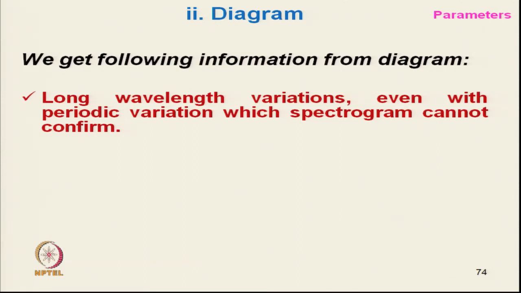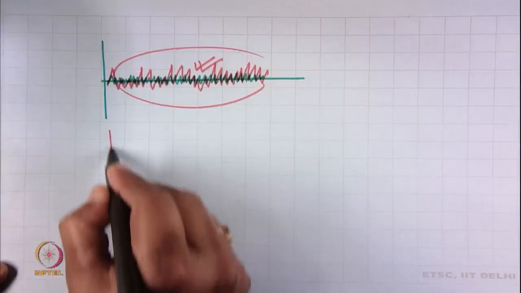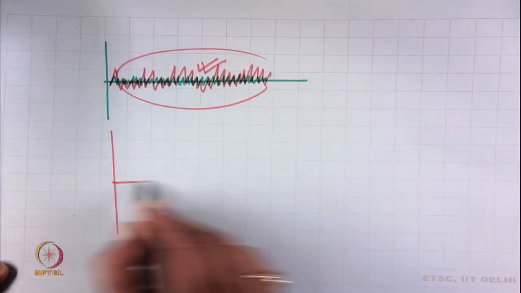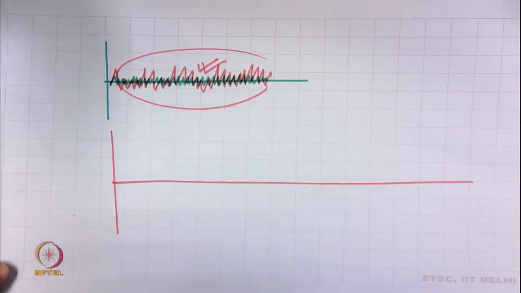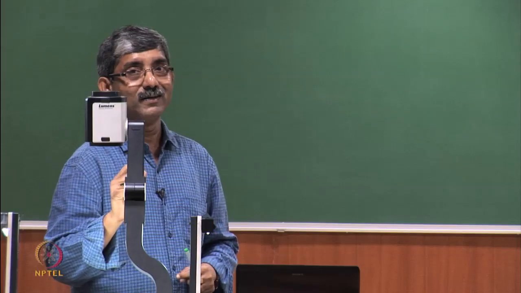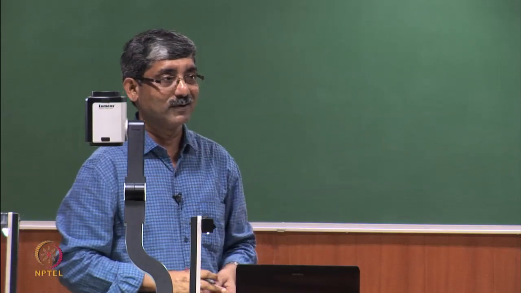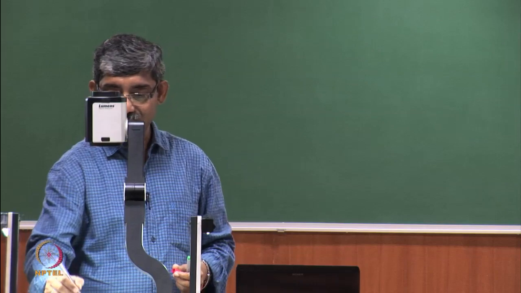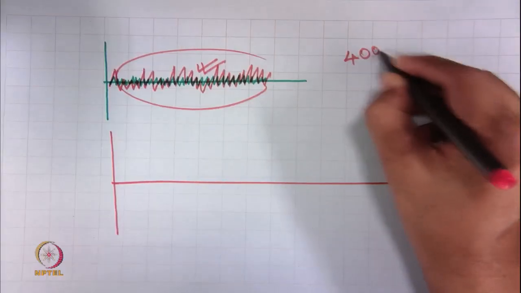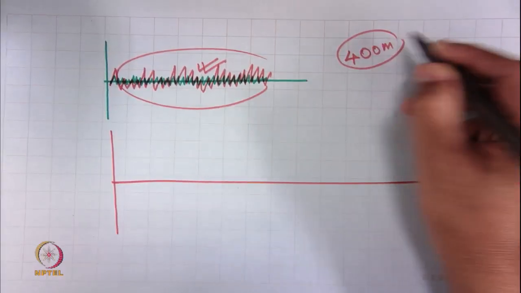The spectrogram only gives a variation which is repeating several times. Suppose we are testing 400 meters of yarn in 1 meter lengths.